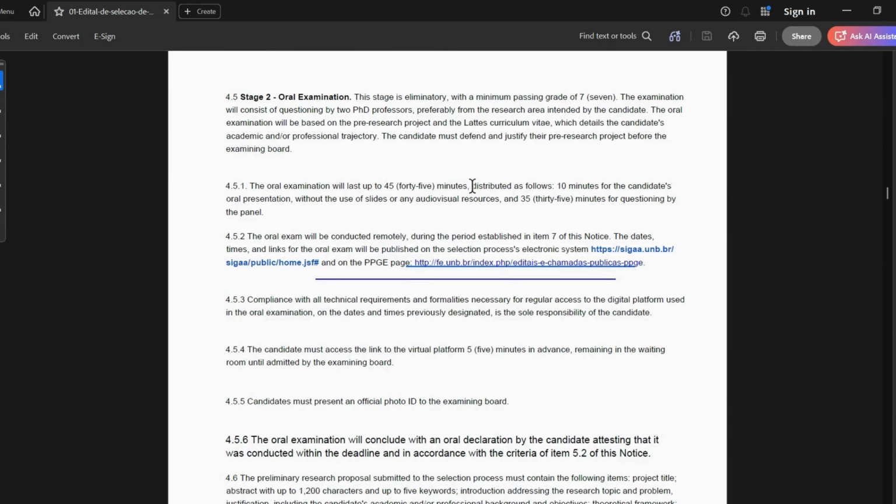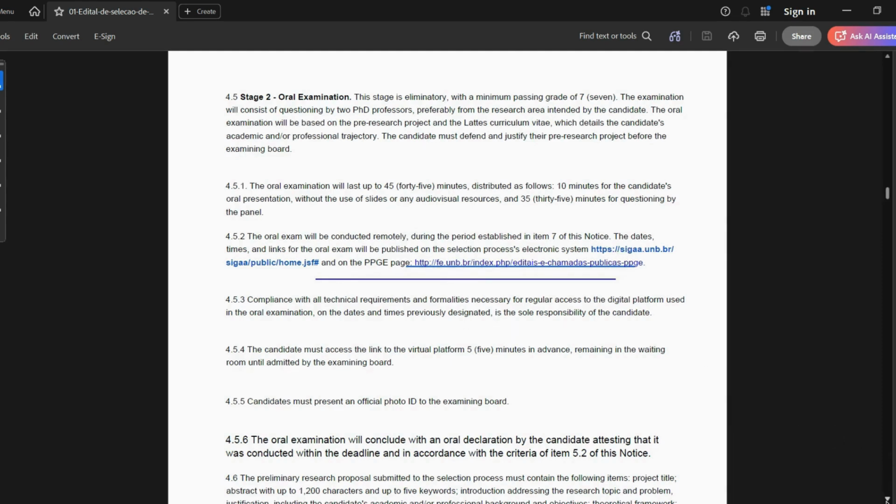Oral exam, 45 minutes: 10 minutes with the candidate's oral presentation without slides and audiovisual resources, 35 minutes to be questioned by the panel. The oral exam will be conducted remotely. So you can see now there's a provision for remote during this time. So you apply for the oral exam here. This is a link for it.